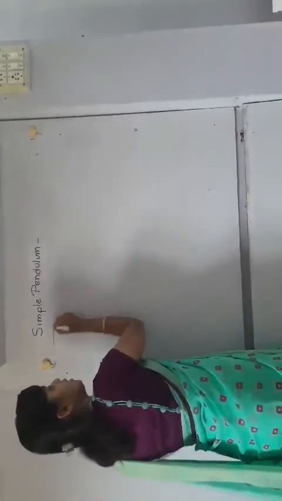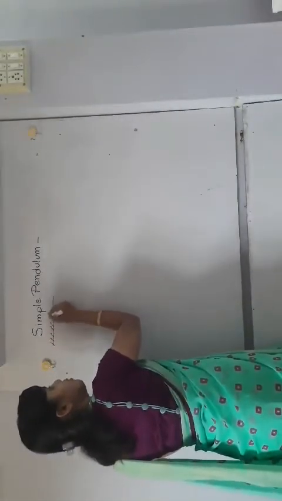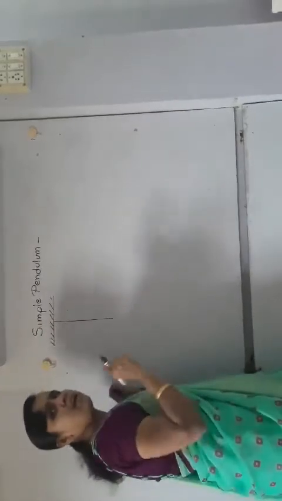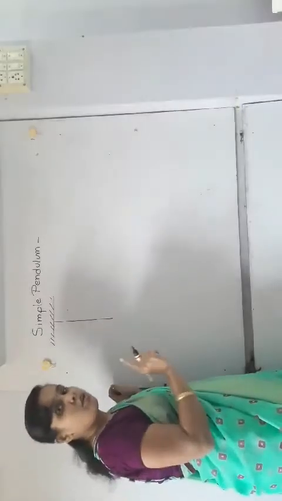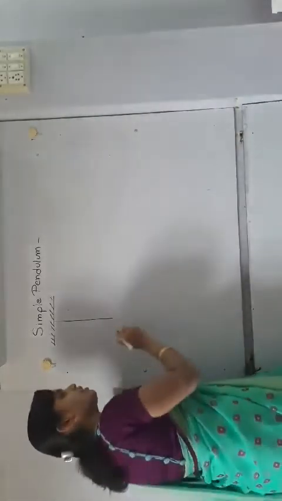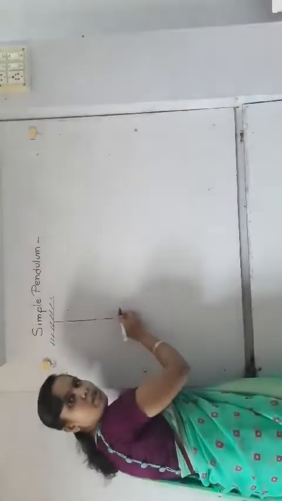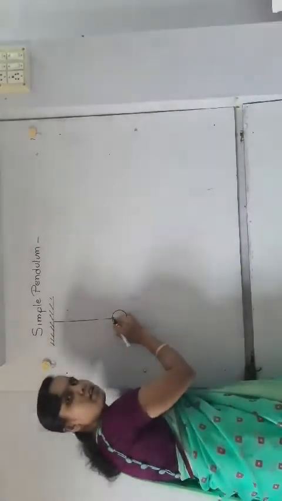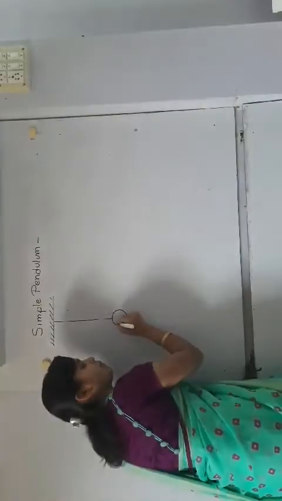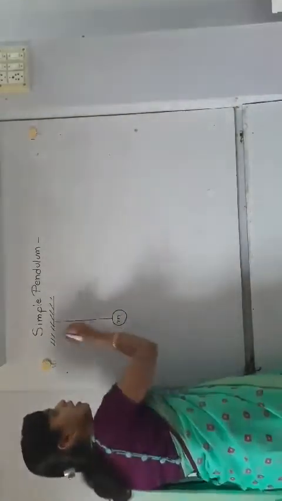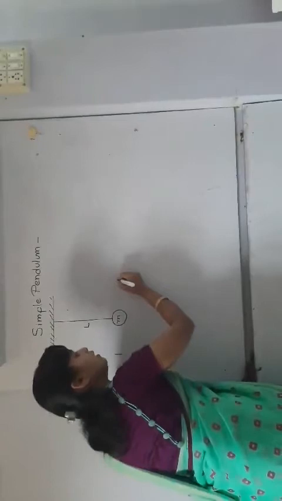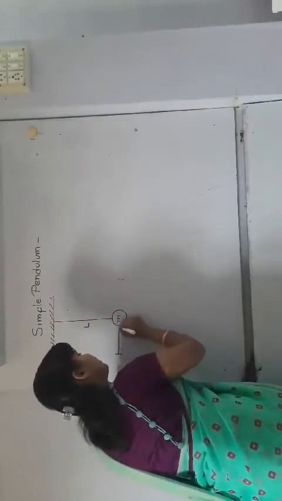Then consider a rigid support to which an inextensible and lightweight string is attached, remember here we are going to assume a lightweight string, and on the other end of the string there is a bob of heavy mass. Suppose this mass is m and the length of the string is capital L. Now it is performing to and fro motion, that is oscillatory motion.